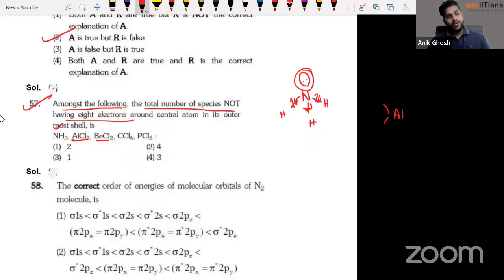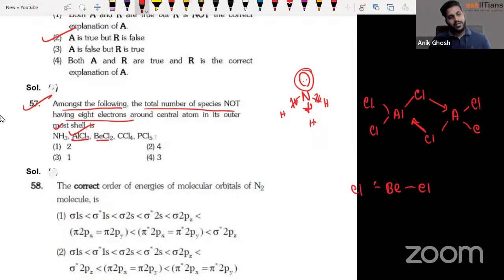You learned it in P block, group 13, that aluminium chloride, because it doesn't have the octet configuration, forms a dimer, right? So you clearly know that this is going to be an answer. BCl2 is also someone who doesn't have the octet configuration. You can clearly see because it has only 4 electrons in there. CCl4, carbon compounds are never octet deficient, guys. So it is definitely octet filled up. And this is an expanded octet example. PCl5, 5 bonds, so 10 electrons. So this is the expanded octet concept.